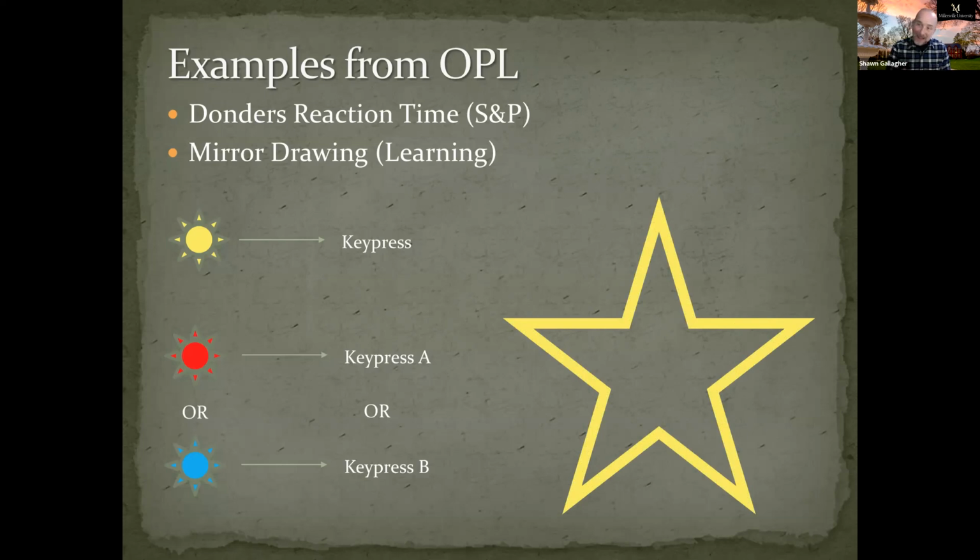And the students have to pay a little bit more attention, and they have to learn how to adapt to the new mouse format. So when they try to trace the stars with the mouse rules flipped, you find that you wind up getting squiggly lines like that, even if you're lucky. Sometimes they're much worse than that. So here are two examples of two kinds of experiments. One is a very basic sensation and perception type experiment, and one is now a learning experiment. So there's a level of complexity that introduces a little bit more sources of error in the data generation and collection.